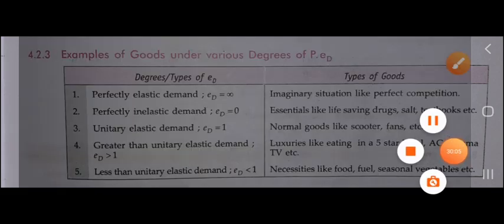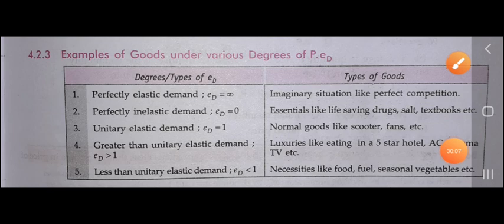So it's all about your chapter on elasticity of demand, in which we studied the meaning of elasticity of demand, the definition, and the different types: price elasticity of demand, income elasticity of demand, and cross elasticity of demand.